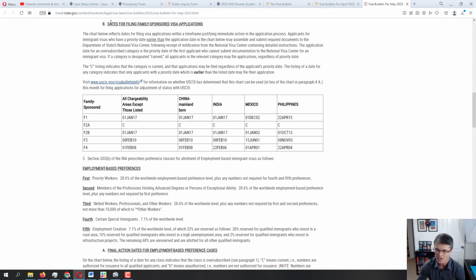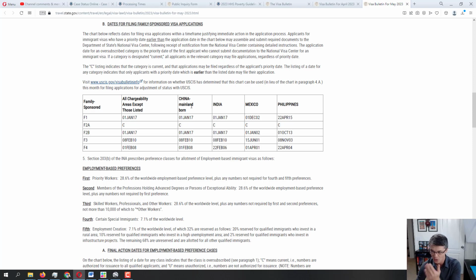So let's start with the priority dates. Now you know that graph B is priority dates, and we will talk about the graph itself. You see the preference categories, you're already familiar with them. You see the chargeability areas. These columns right here represent the chargeability areas. There are 4 countries that have their own chargeability area: China, India, Mexico, Philippines. Everybody else is in all chargeability areas, this column right here.